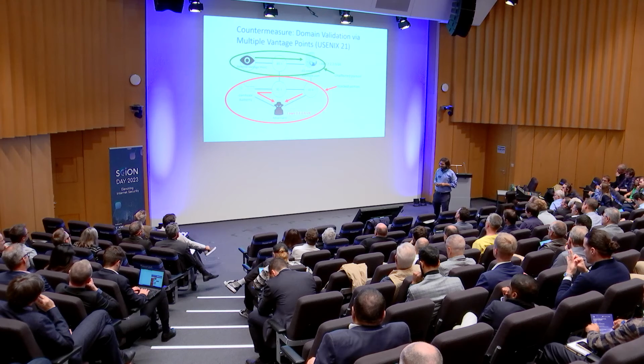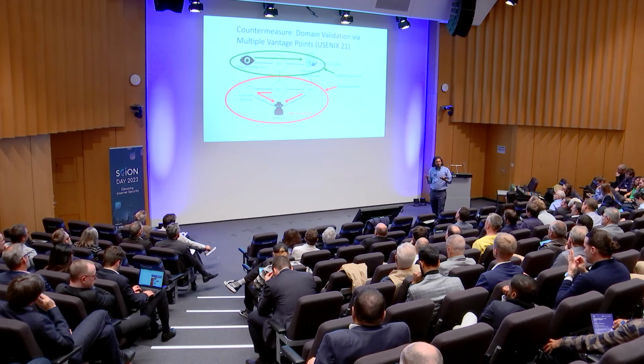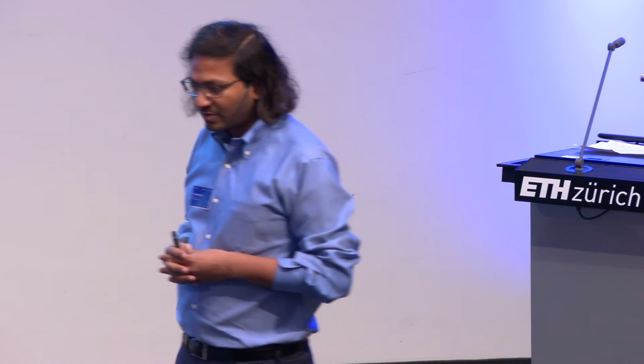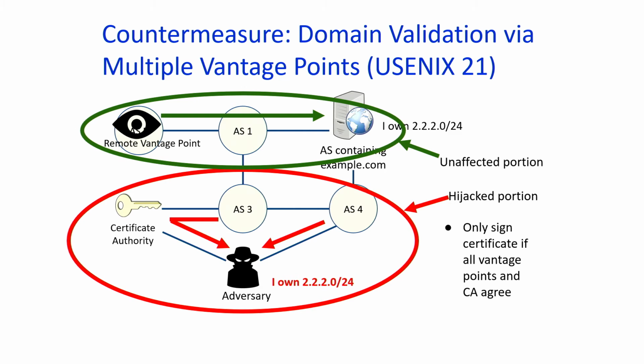And now the idea is that if these vantage points happen to be in areas of the internet that are not affected by the BGP attack, then the adversary will not be able to attack the domain validation protocol at those points. So we can now modify the domain validation protocol and require consistency between not just the primary vantage point run by the certificate authority, but also its remote vantage point. So this redundancy is thereby strengthening protocol design.